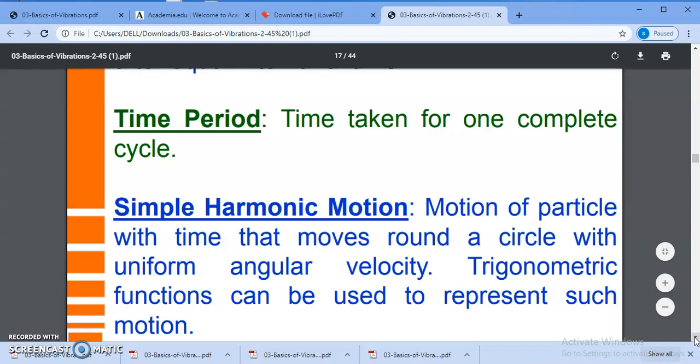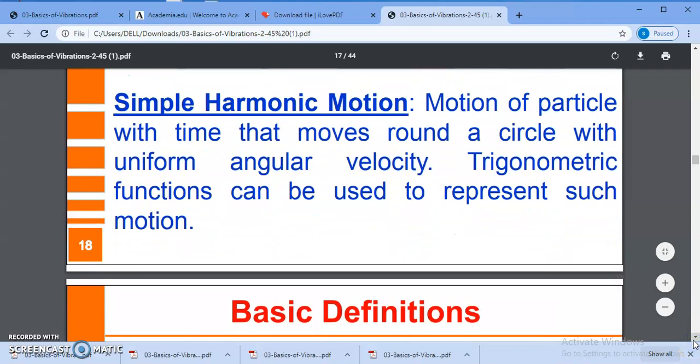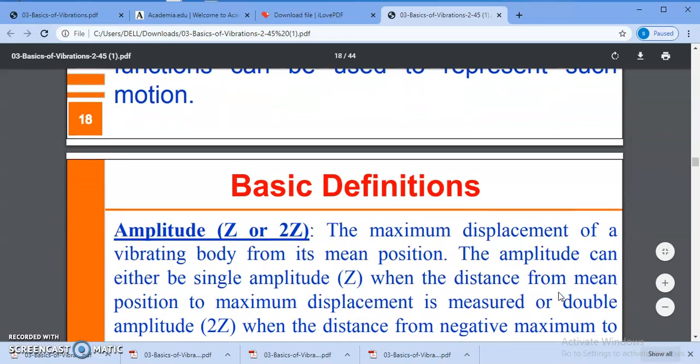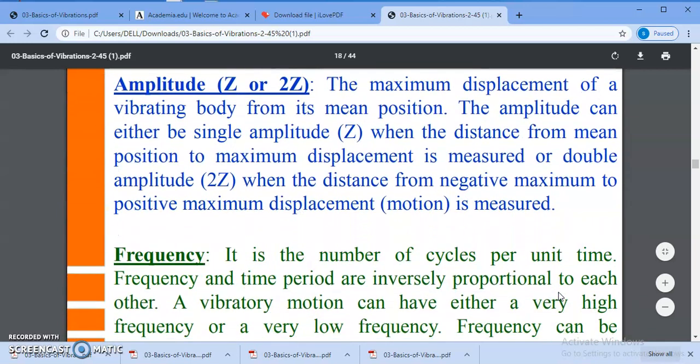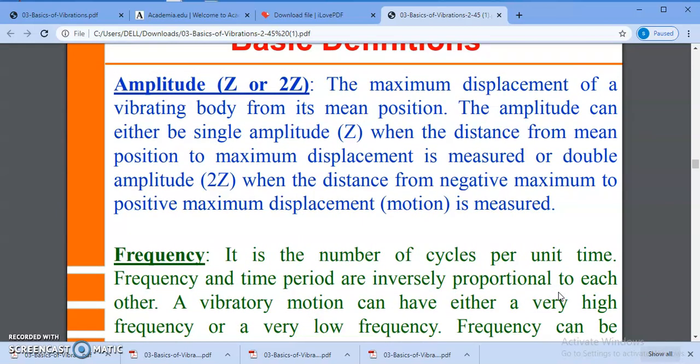Again, simple harmonic motion. In simple harmonic motion of a particle with uniform angular velocity, trigonometric functions can also be used to represent such type of motion. So how can we represent oscillatory motion on paper? That oscillatory motion we can represent by means of simple harmonic motion. So these are some definitions which are used in vibration.